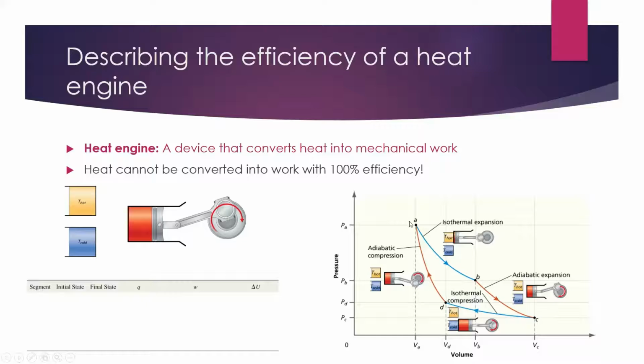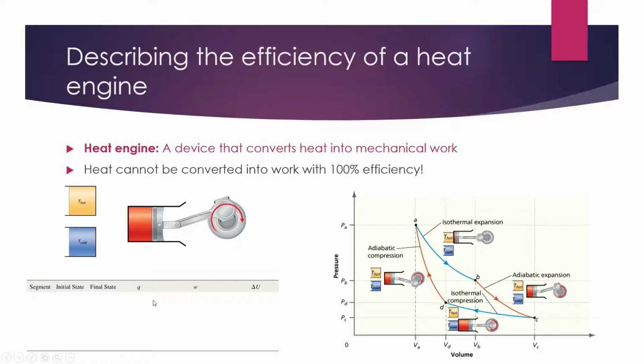Here we have an isothermal expansion. And so we're going from VA to VB. Remember, all of these are reversible. So we have a reversible isothermal expansion. That means our work is equal to negative nRT times the natural log of V final over V initial, so VB over VA. Since it's isothermal, delta U is equal to 0, since delta U is a function of only T, and delta T is equal to 0.